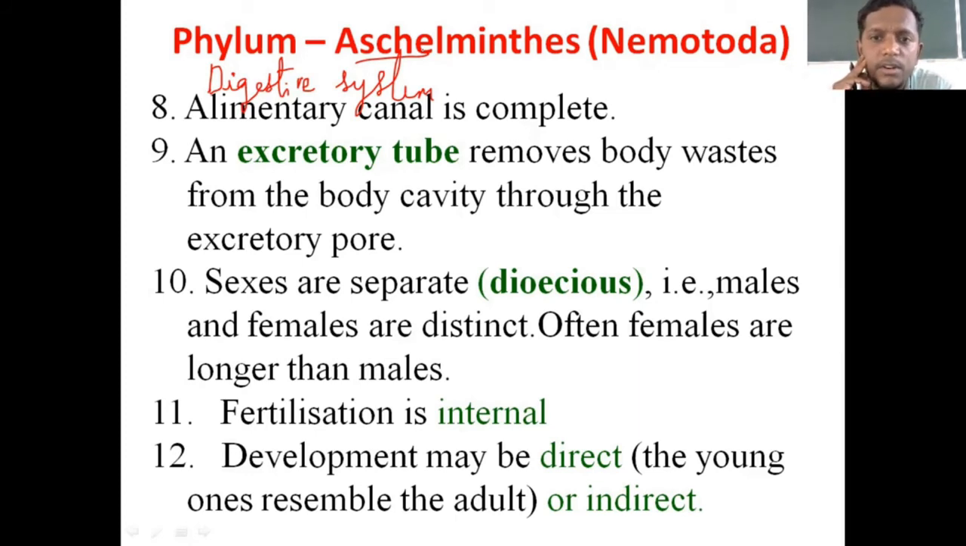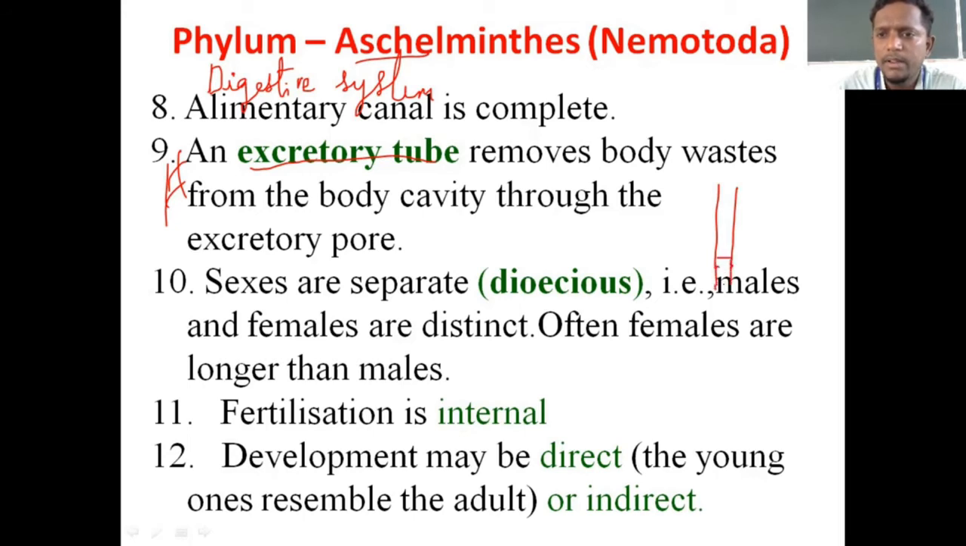An excretory tube removes body waste from the body cavity through the excretory pore. Once again, this is an important point. This word you will not come across in other phyla. There is an excretory tube, and its function is excretion, performed through an opening. You can just imagine it like this: if this is the digestive tube, from here there will be an excretory tube.